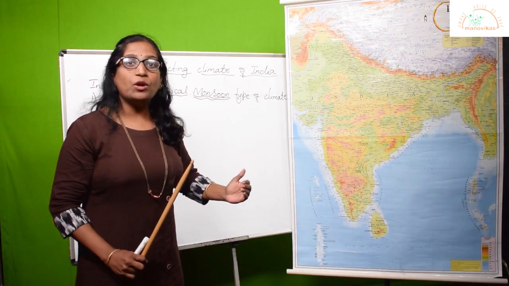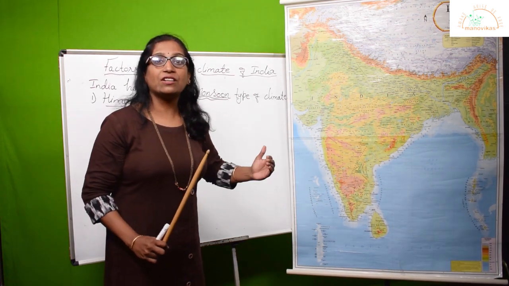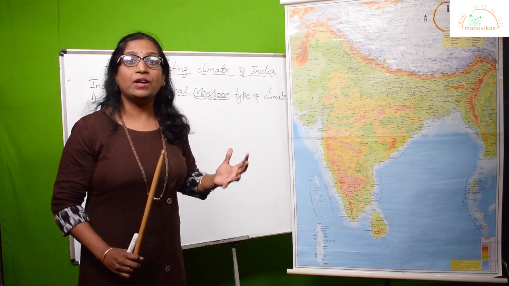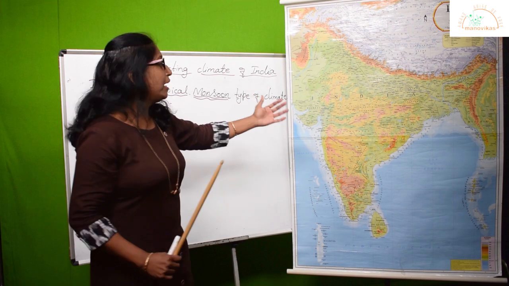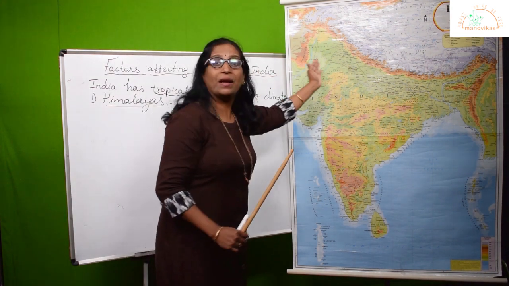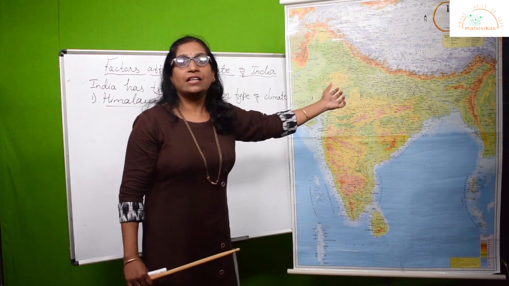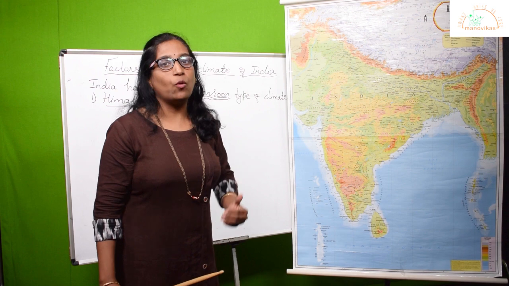They block these cold winds and save our country India from the severe effect of the very cold climate, especially the northern plains of India or places like Delhi. Even in the extreme winter season there is never going to be snowfall, so they save us from the severity of the cold winds.